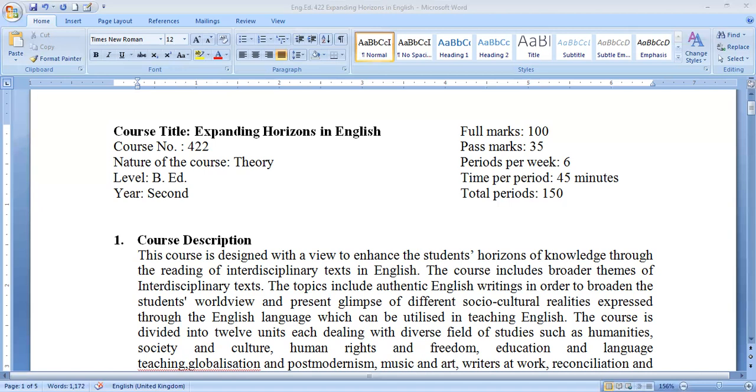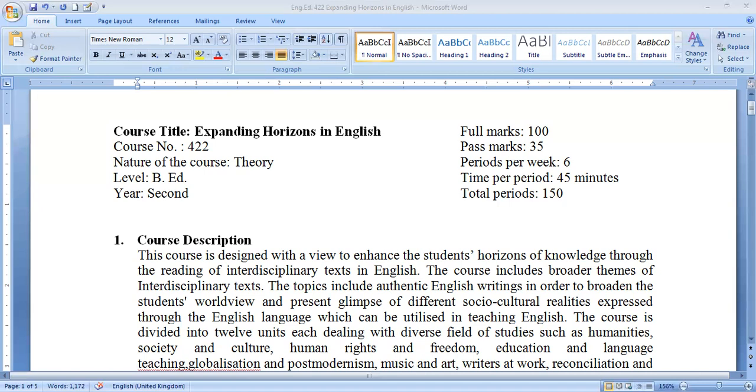The course number is 422 and the nature of the course is theory, 100% theory, no practical in this course, in this Expanding Horizons in English subject. Full marks is 100 and pass marks is 35, periods per week will be 6, the time period is 45 minutes, and total periods will be 150.